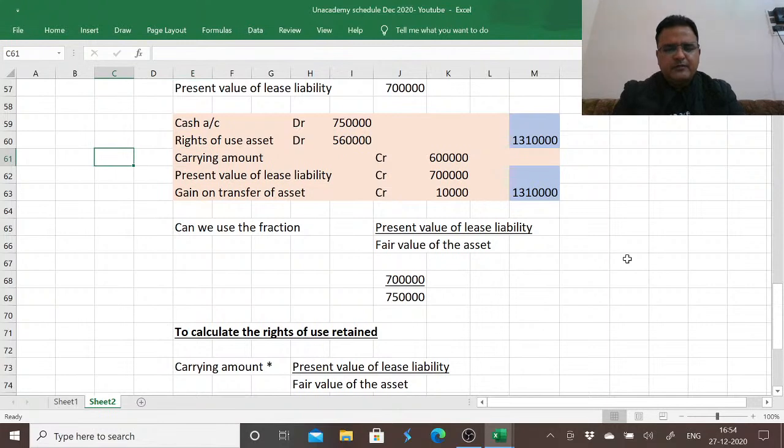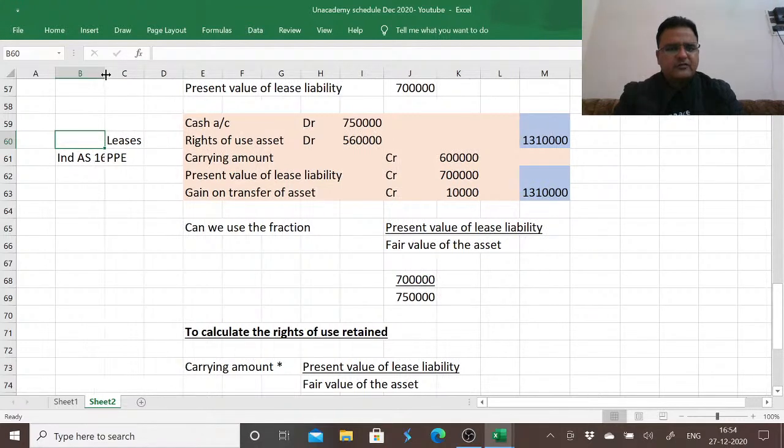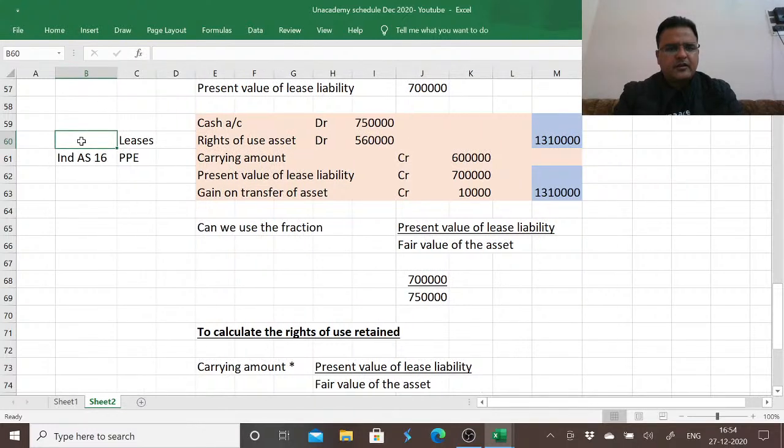So what is happening? The PP item is being replaced with leases item. It's moving on from Ind AS 16 to Ind AS 116. That's what we are doing in the balance sheet. The Ind AS 16 property, plant and equipment is being replaced with Ind AS 116.